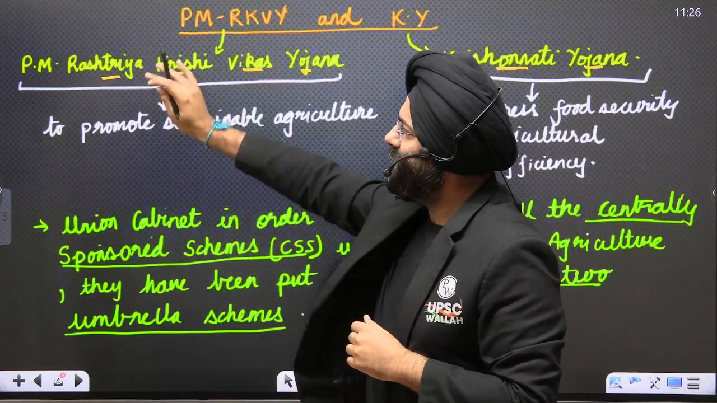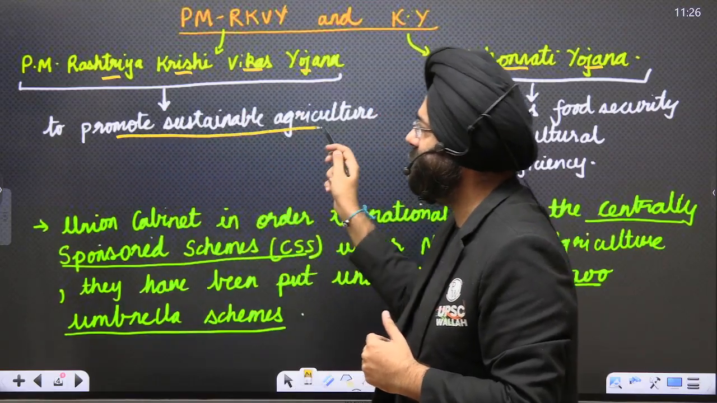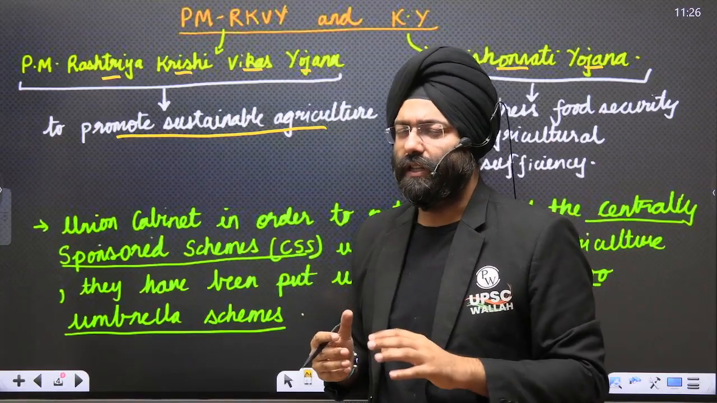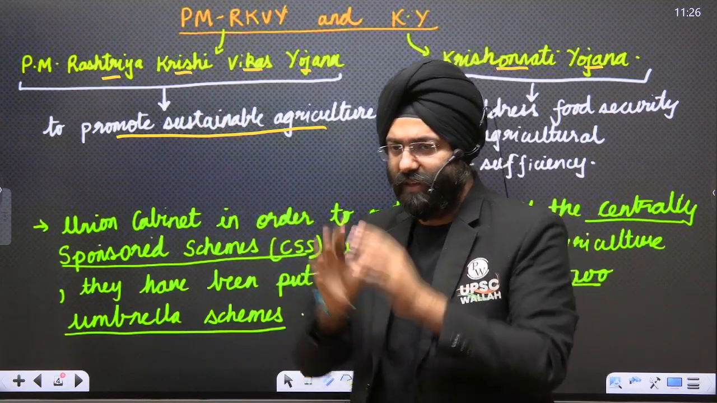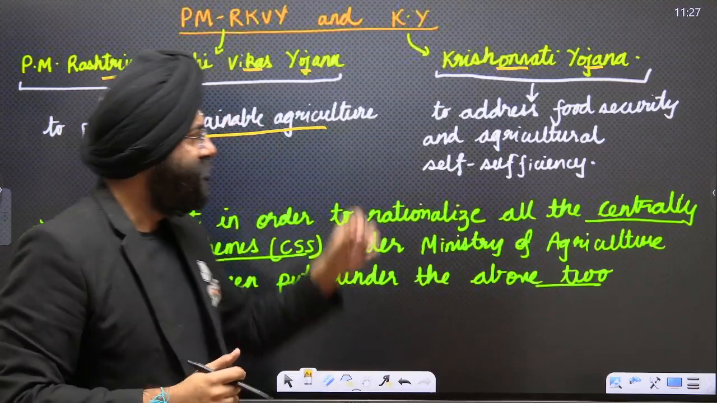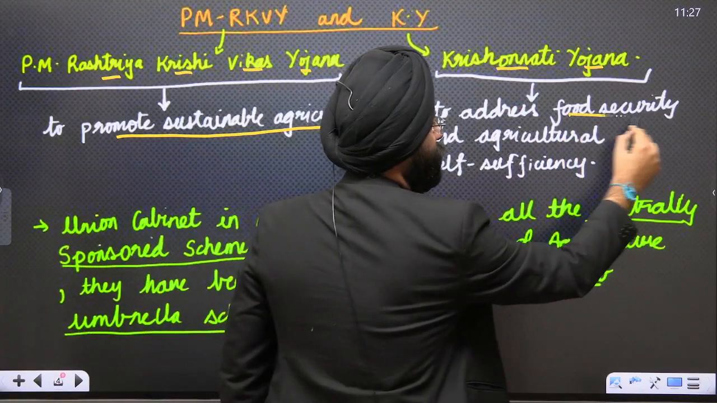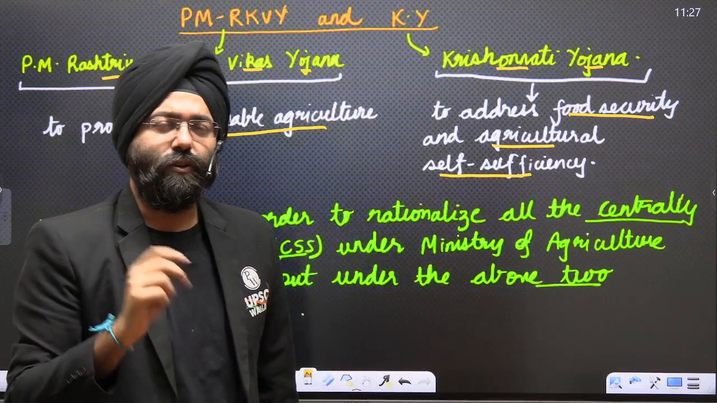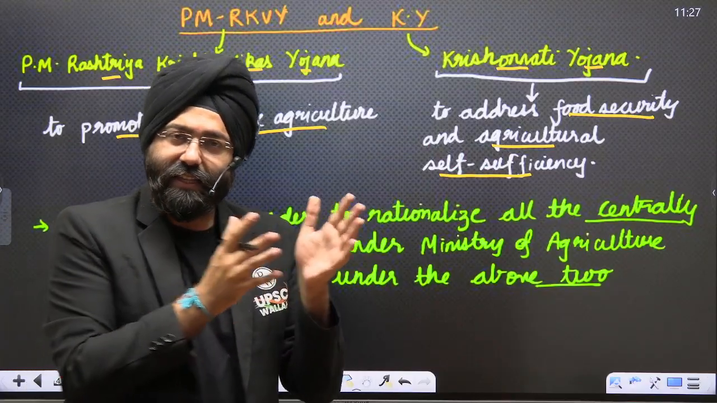So what is the aim of PM RKVY? It basically aims to promote sustainable agriculture. So whatever schemes we had previously which were related to sustainable agriculture have been placed under this particular umbrella scheme. Umbrella scheme means, again, one major scheme under which you have multiple schemes as subcomponents. Krishonnati Yojana basically addresses food security and agricultural self-sufficiency. So all the schemes earlier which were related to food security or self-sufficiency of agriculture have been placed under this umbrella scheme.